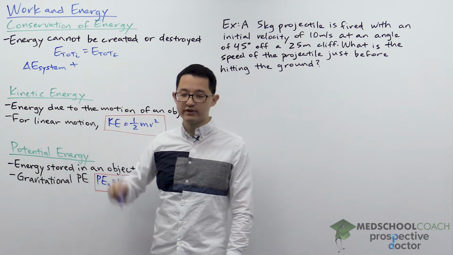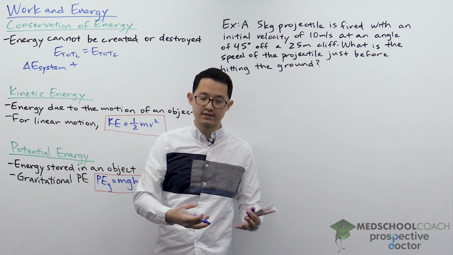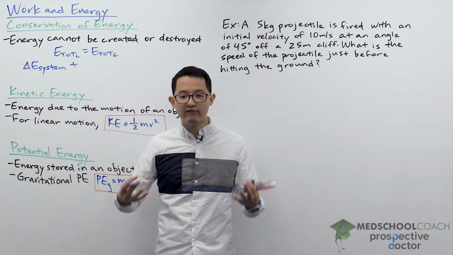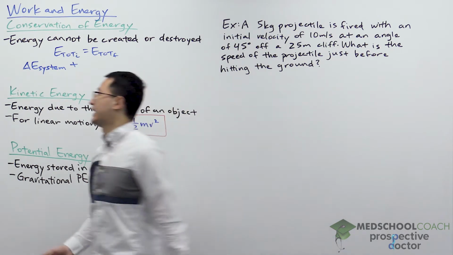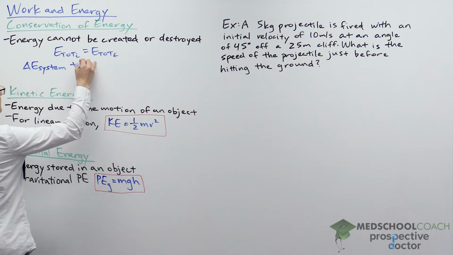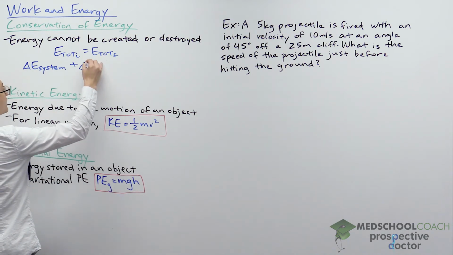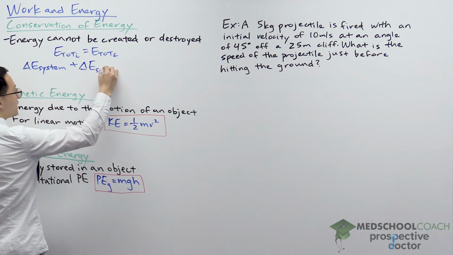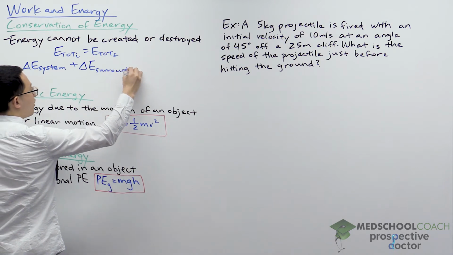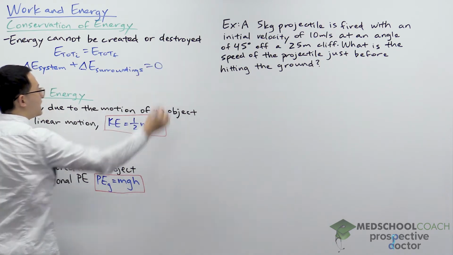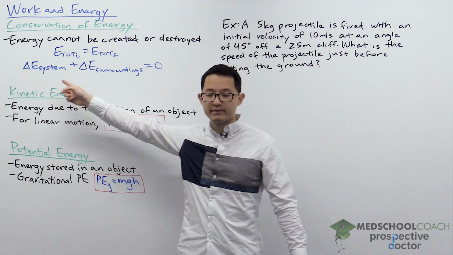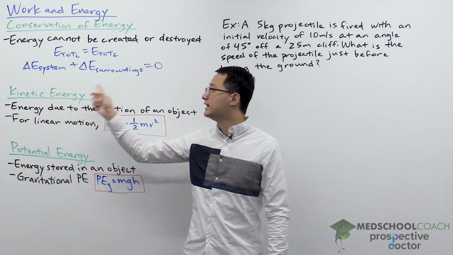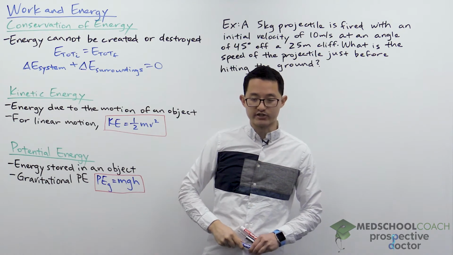However, this conservation of energy isn't looking at just the system, it's looking at everything, the system and the surroundings. And when you look at the change in energy of the system plus the change in energy of the surroundings, you'll find that they always add up to equal 0. That's essentially because if the system gains energy, then the surroundings lost energy.